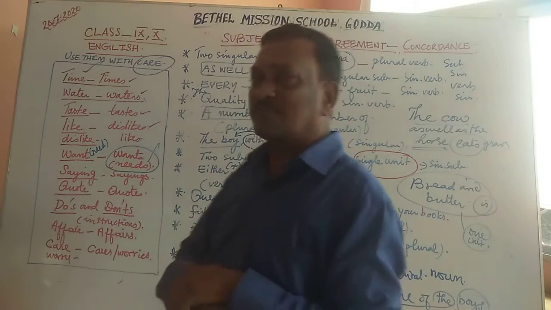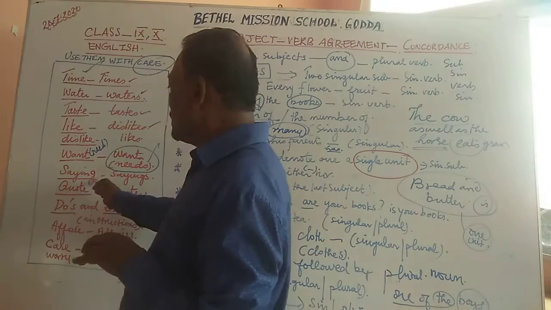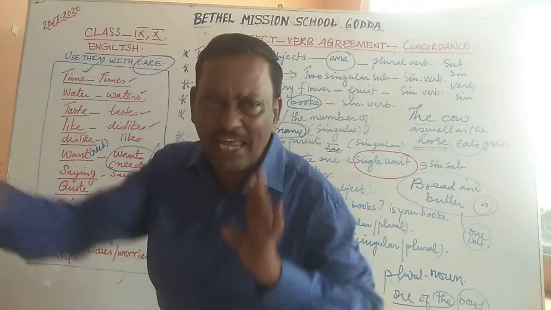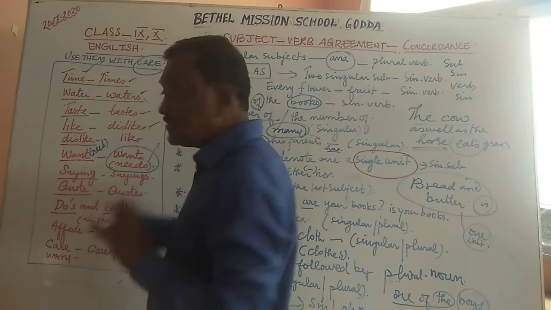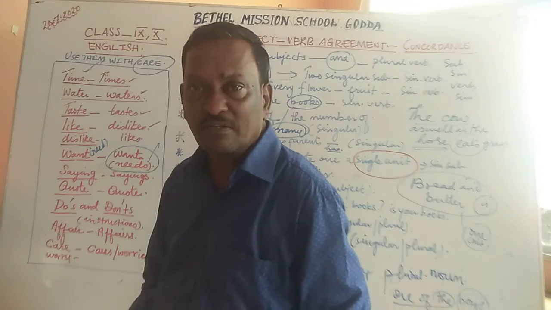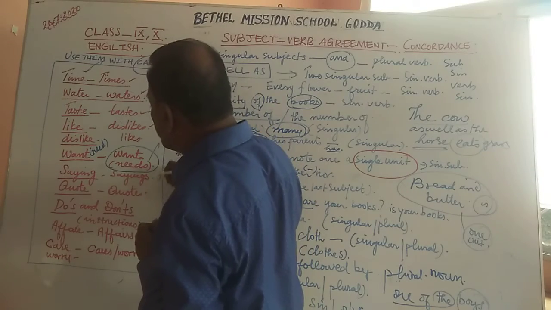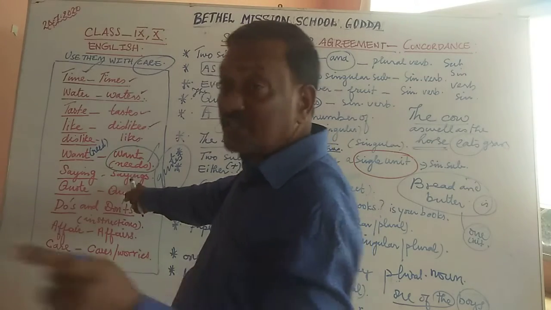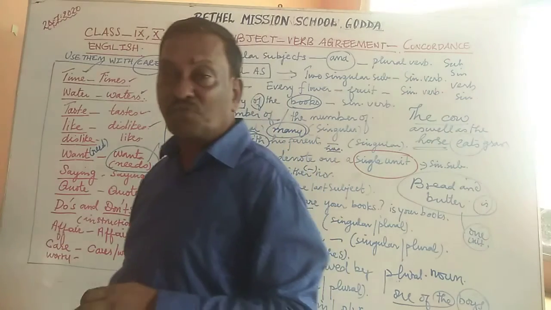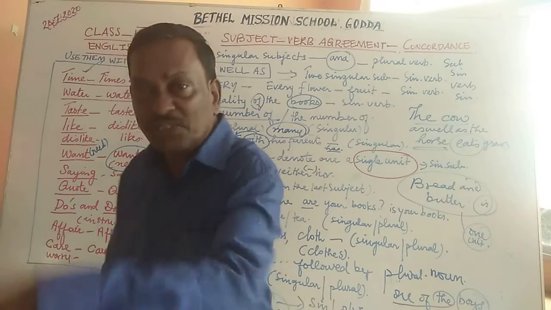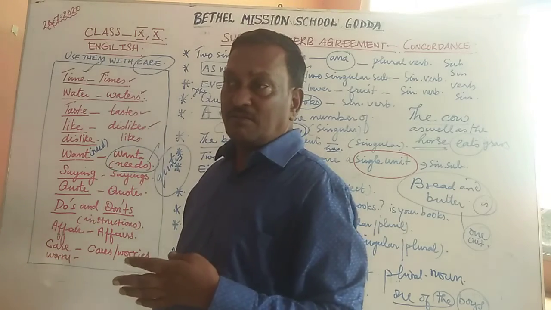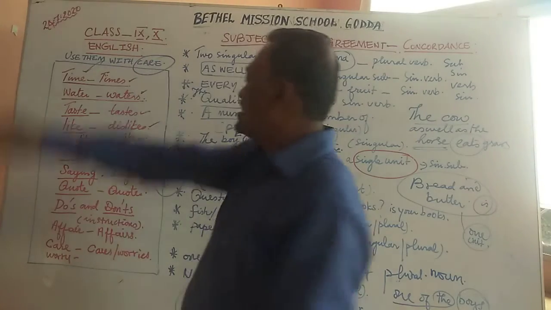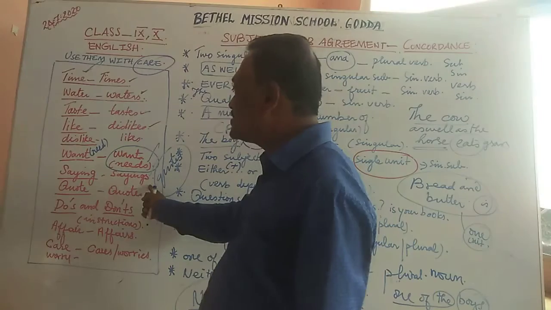Saying, sayings. So, saying. What is he saying? I don't understand. What is he telling? But sayings. His sayings have a lot of meaning. Sayings means quotes. Statements which can be quoted again and again. These are wise sayings. The Bible is full of wise sayings. The Gita is full of wise sayings. The storybook is full of wise sayings. So saying can be used in a different or in a plural sense as well.